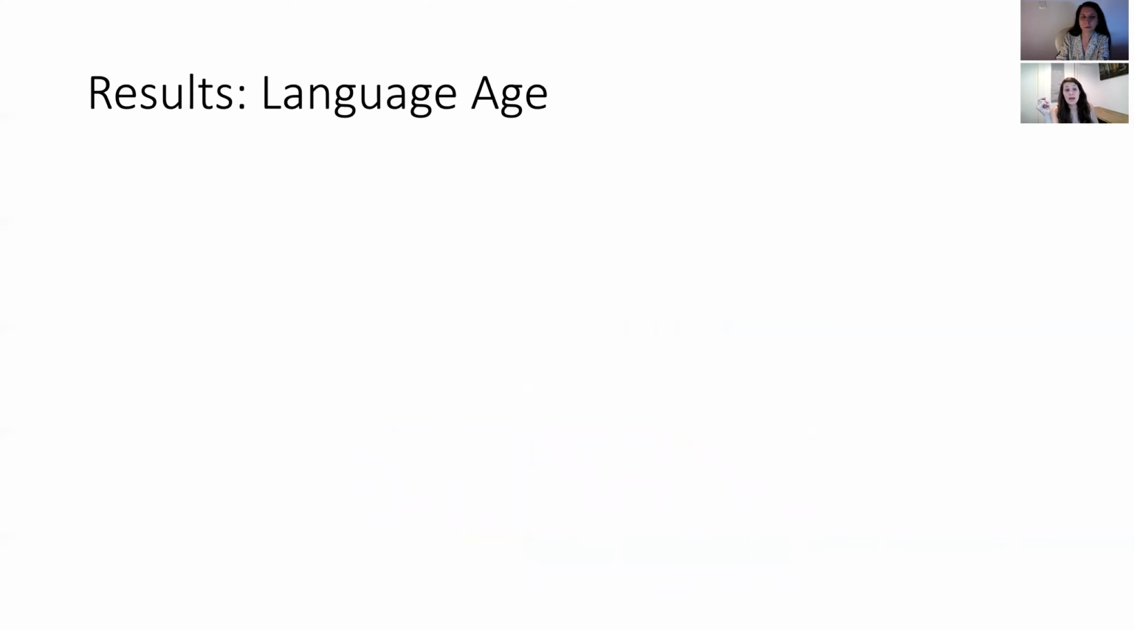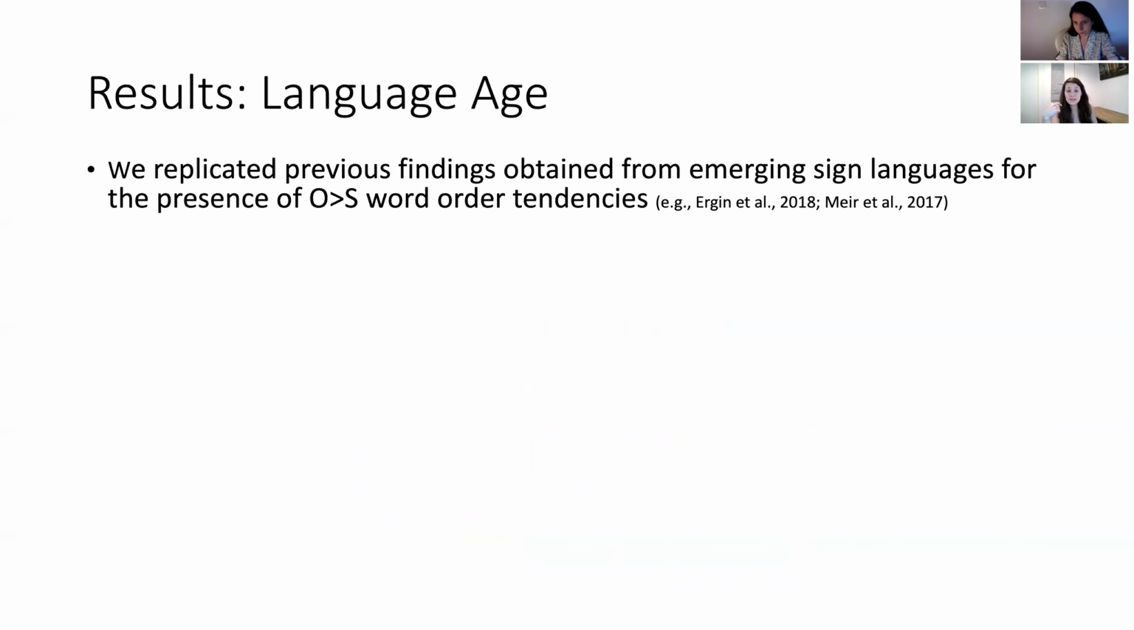Okay. And the next thing to consider is the effect of language. The first thing that we found was we were able to replicate previous findings obtained from emerging sign languages for the presence of O before S word order tendencies.